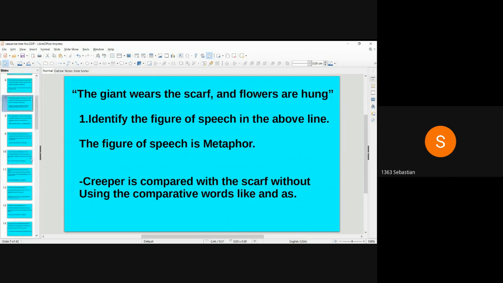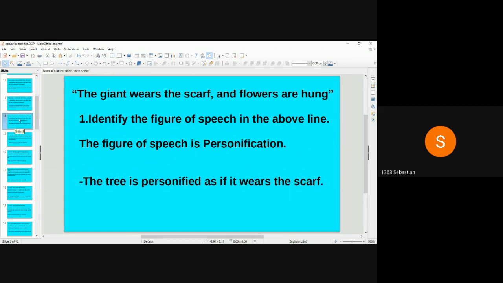The giant wears the scarf and flowers are hung. Identify the figure of speech in the above line. The figure of speech is metaphor. Creeper is compared with the scarf without using the comparative word like or as. The giant wears the scarf and flowers are hung. Identify the figure of speech in the above line. The figure of speech is personification. The tree is personified as if it wears the scarf.